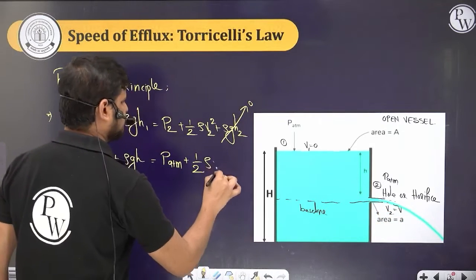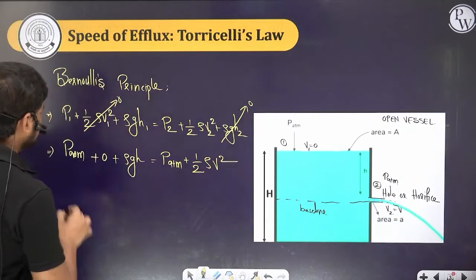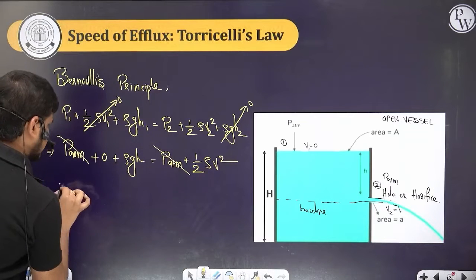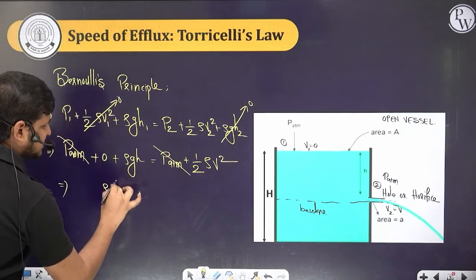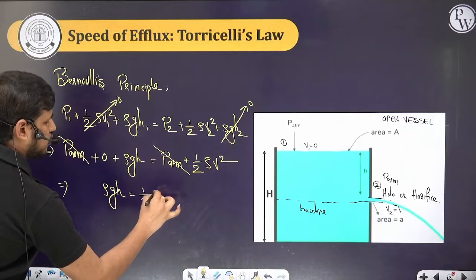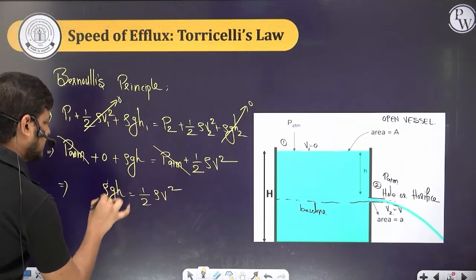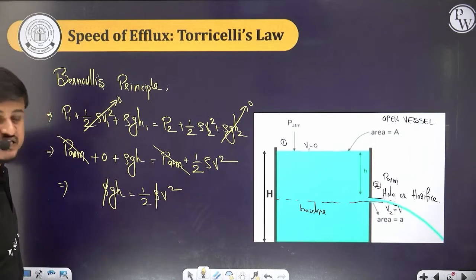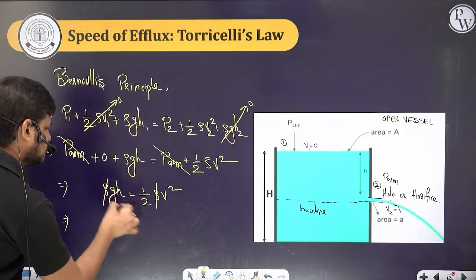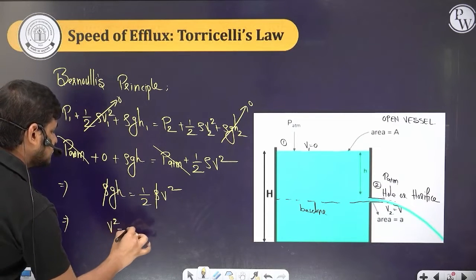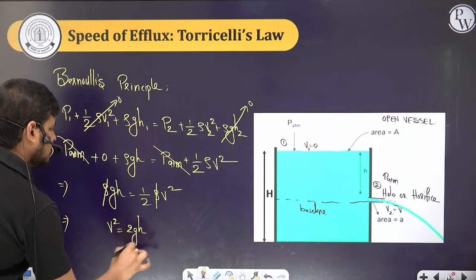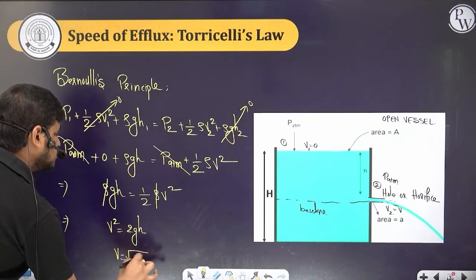Then P atm cancels, and rho g h is equal to half rho v square. The fluid is the same, so the densities cancel. Sending 2 to this side, v square is equal to 2gh, so v is equal to root 2gh.